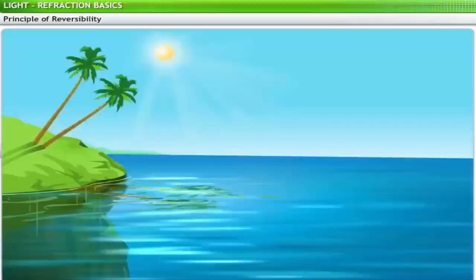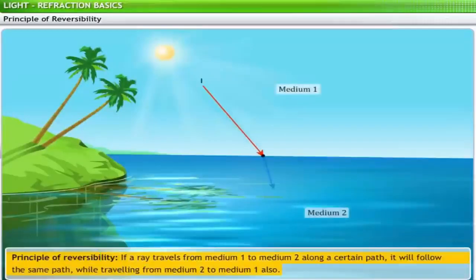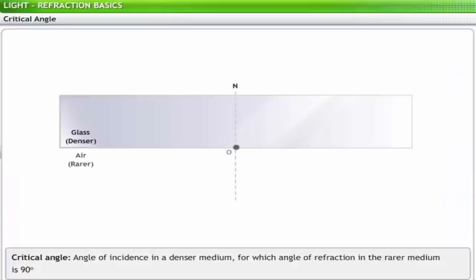The principle of Snell's law is valid regardless of the direction of the light. If a ray travels from medium 1 to medium 2 along a certain path, it will follow the same path while traveling from medium 2 to medium 1. This is known as the principle of reversibility. Now let's consider a case